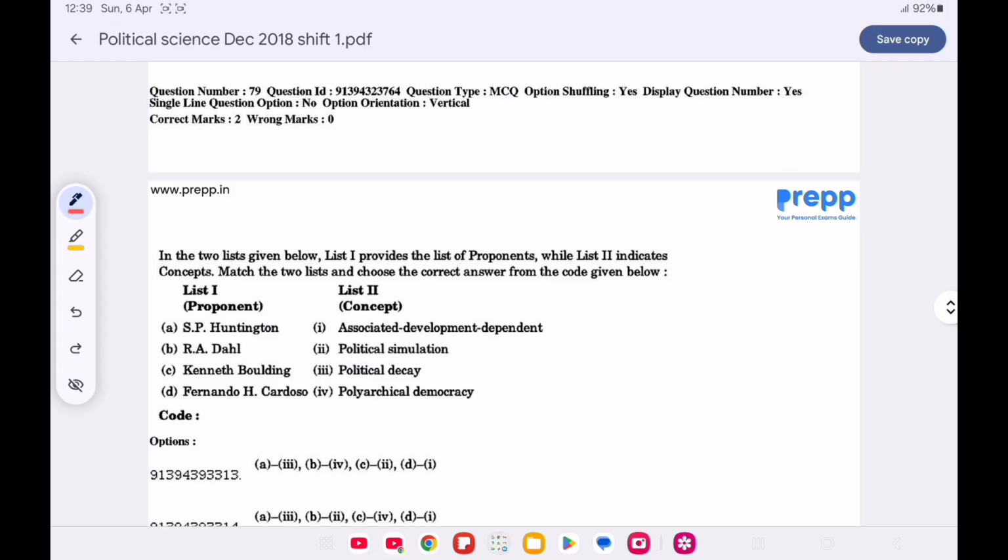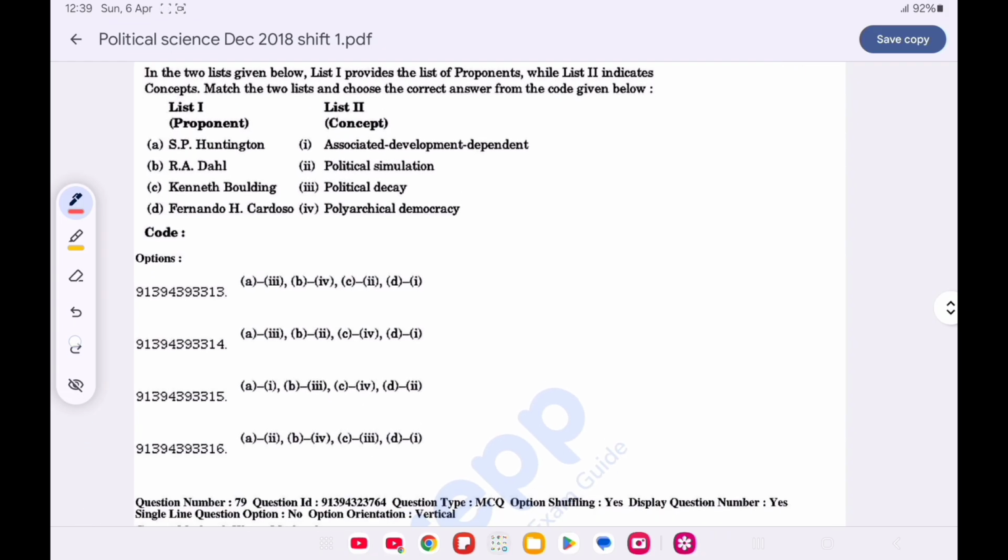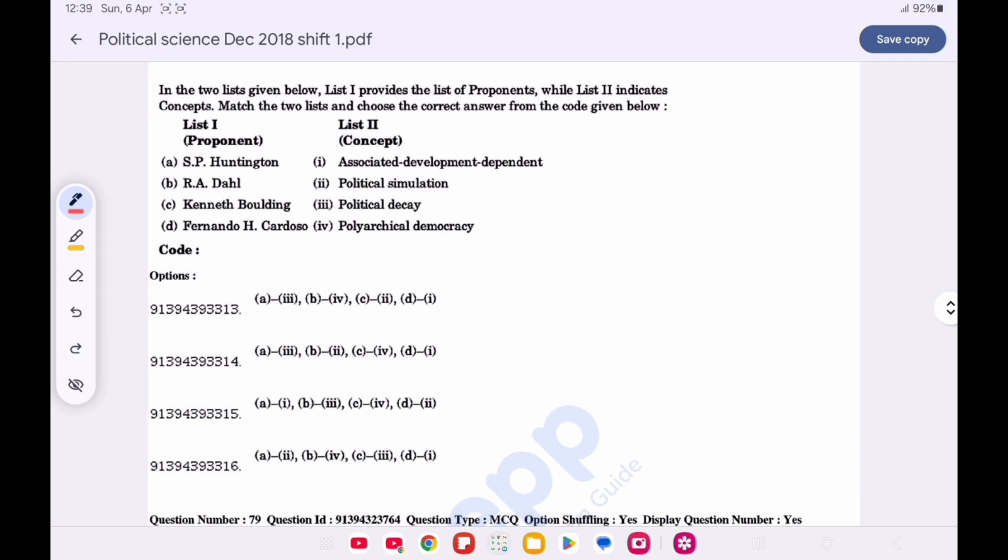Question number 79 is match list 1 with list 2 and choose the correct option from the code given below. Option A is correct. Samuel P. Huntington gave political decay. Robert Dahl gave polyarchical democracy. Kenneth Boulding gave the political simulation, and Fernando H. Cardoso gave the associated dependent development.